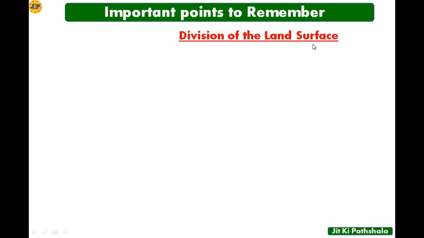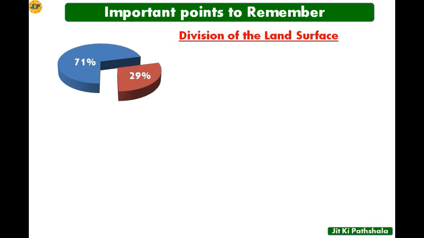Now, division of the land surface. So here we will see the division of the land surface, that means the division of 29% of land surface. With this you can understand out of the total surface of the Earth, 71% is covered by water as we know, but here we will discuss about this 29% only.